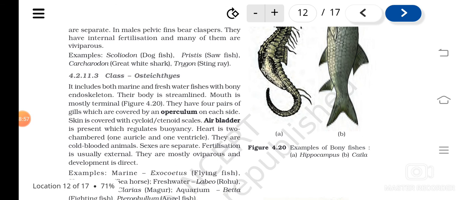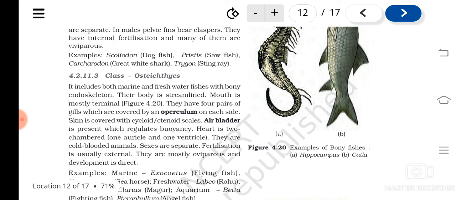Difference between osteichthyes and chondrichthyes can also be asked. What are the differences? Chondrichthyes means cartilaginous fishes. Osteichthyes means bony fishes. Their endoskeleton is made up of cartilage or bones. Then mouth, you can see the difference: mouth is ventral in position in chondrichthyes, and it is placed at the tip in case of osteichthyes.